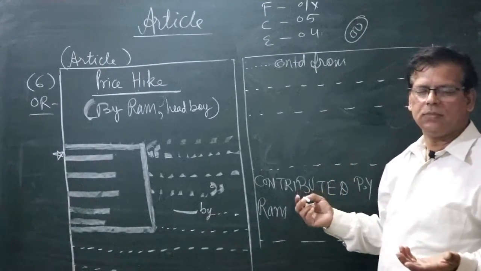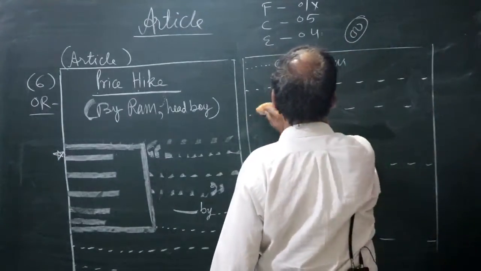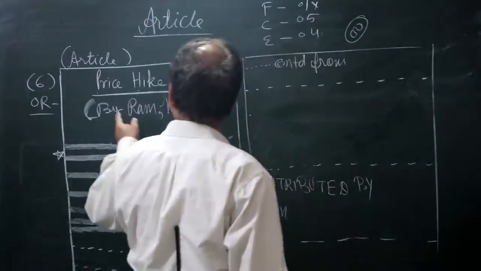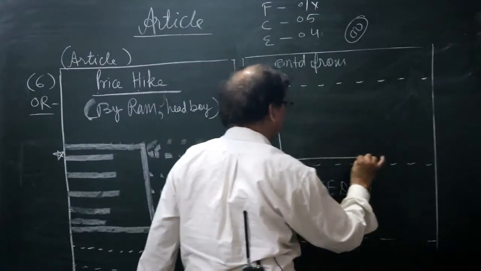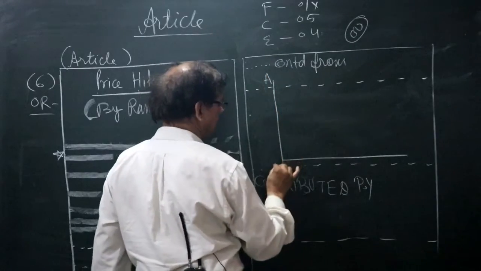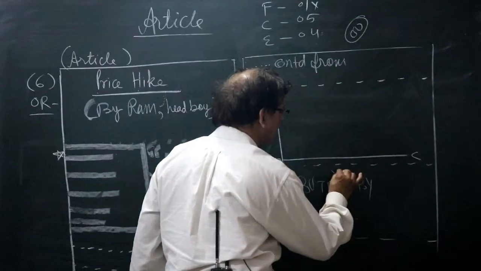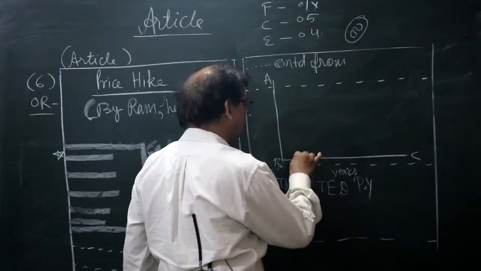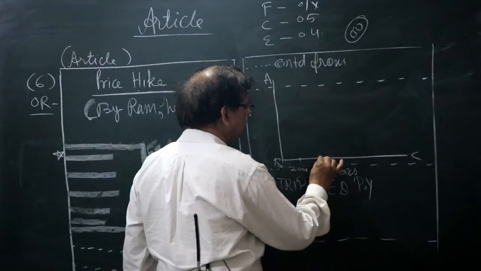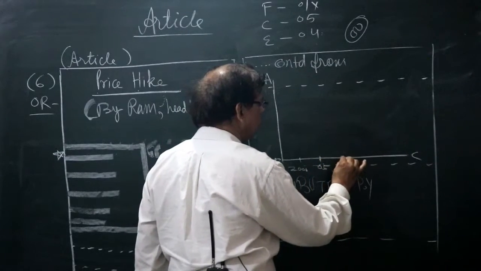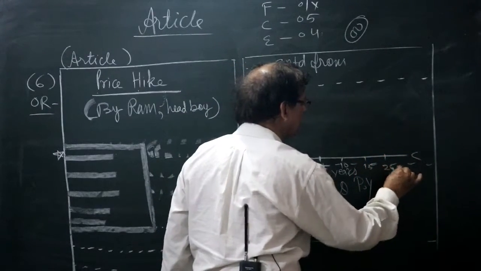So, a diagram. I'm giving you a diagram, for example. The topic is price hike. Let us suppose you are giving a diagram with A, B, C. Years: 2000, 2005, 2010, 2015 and 2020.